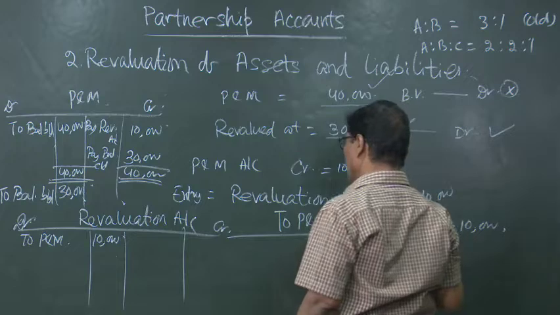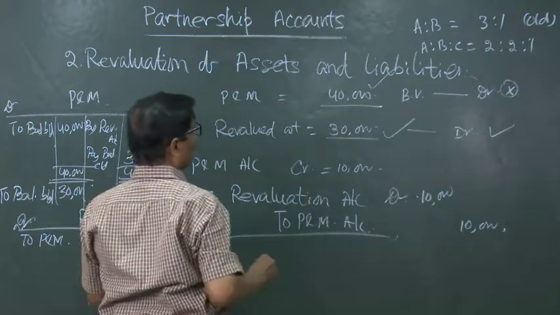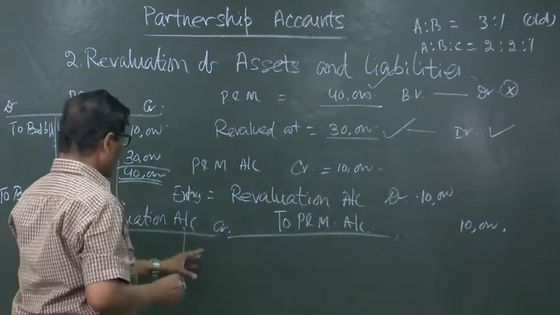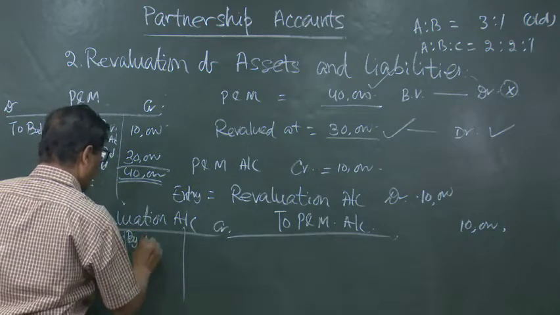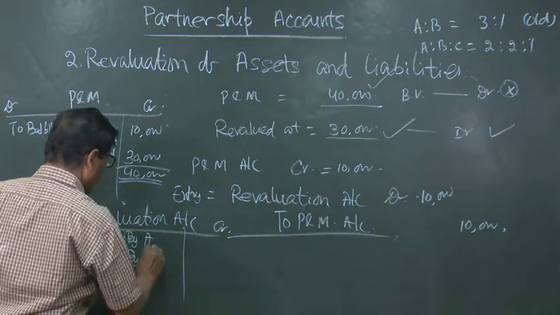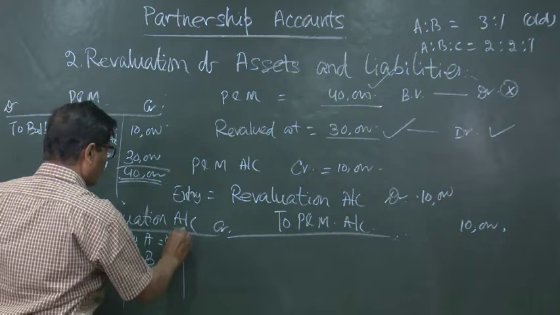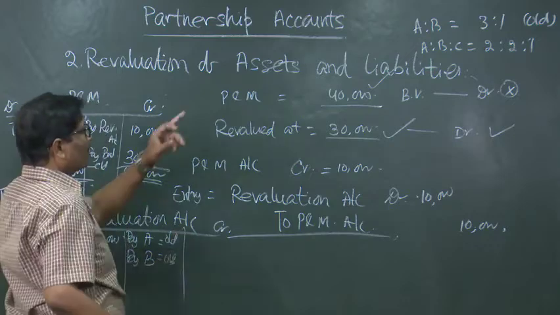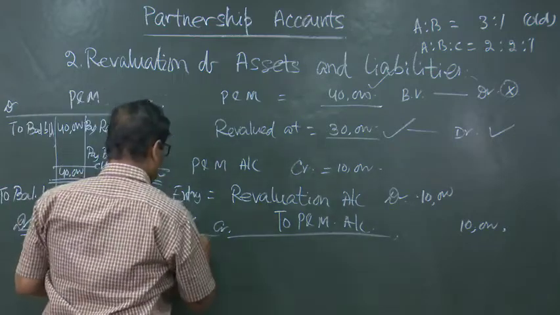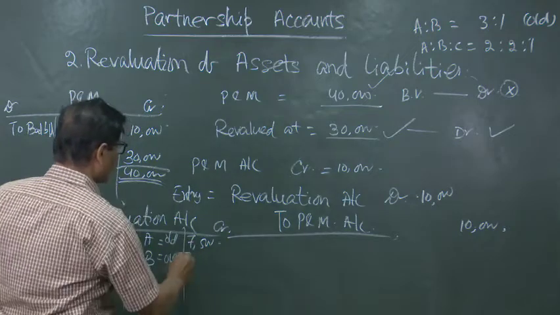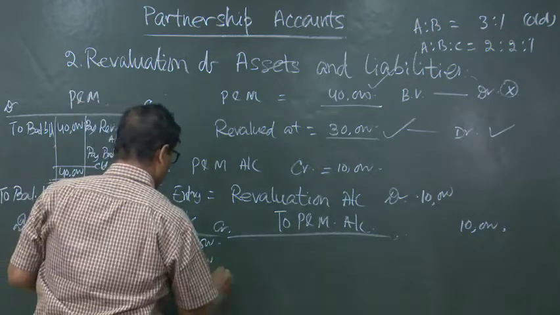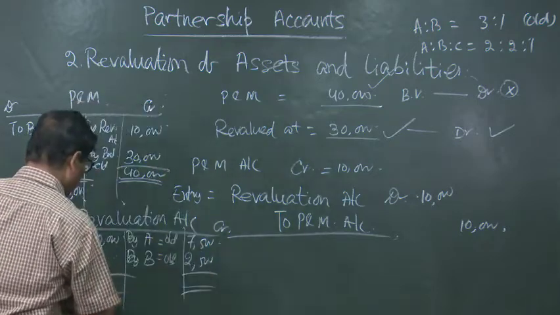The entry will be, first of all let us close this one, then I shall come to the entry. The revaluation account will be credited by A and B in their old ratio. What is the old ratio? 3:1. So 7,500 will be debited to A's account and 2,500 will be debited to B's account. In this way this account will be closed.